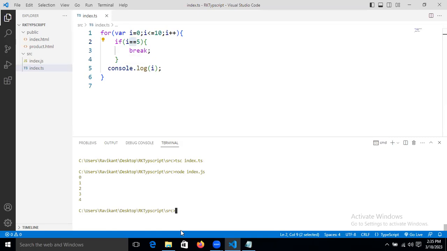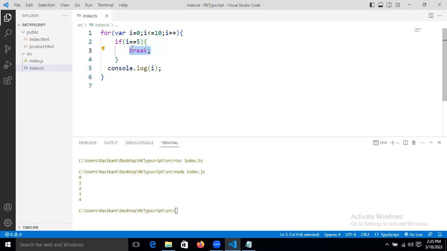We are getting 0 to 4, right? That means if any loop is iterating and I want to stop the loop at an exact point, then we use break. We are using the break now, guys.